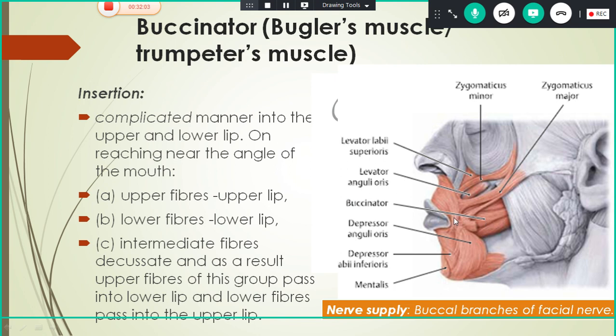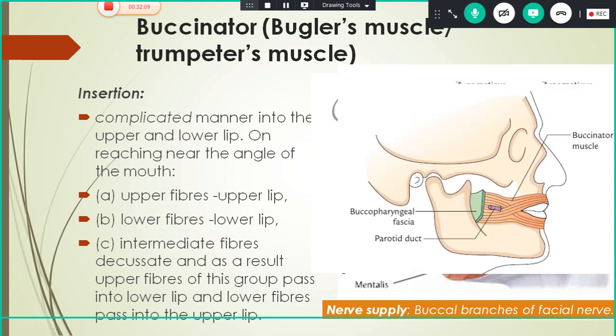Actually, on reaching the angle of the mouth, this buccinator muscle divides into upper fibers and lower fibers. The upper fibers go to the upper lip straight, and the lower fibers go to the lower lip straight. But the intermediate fibers decussate here. So the upper fibers will go to the lower lip and the lower fibers will go to the upper lip. I think you are clear about the insertion of the buccinator muscle.